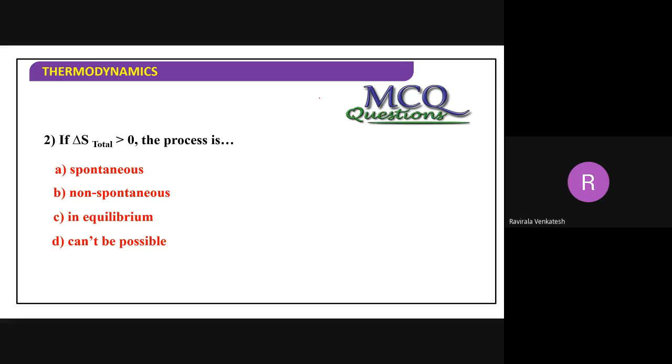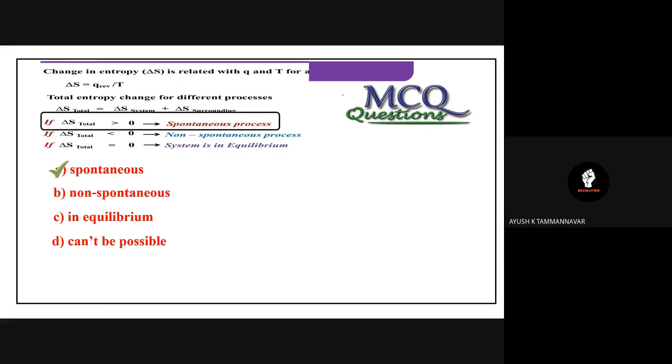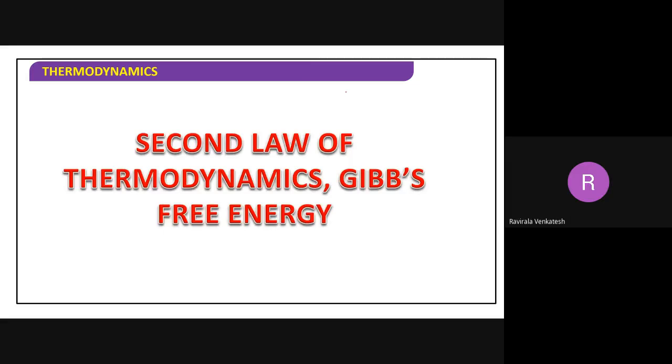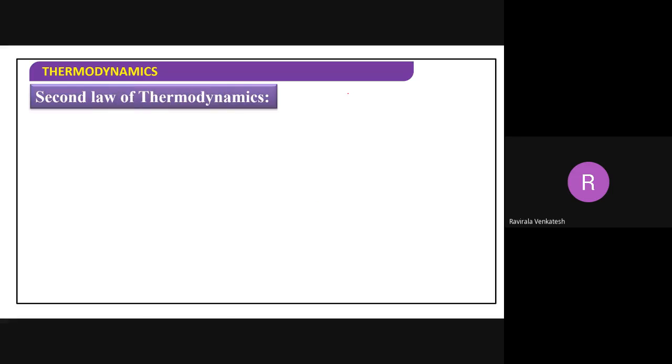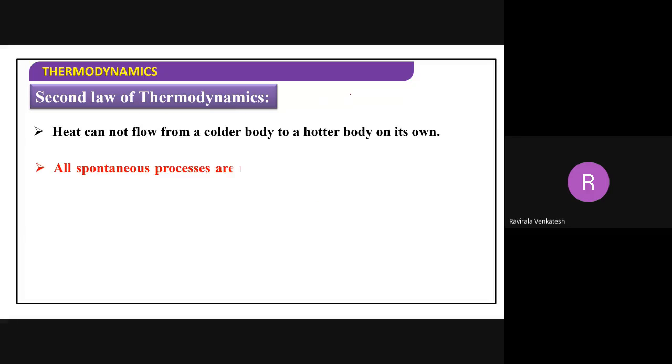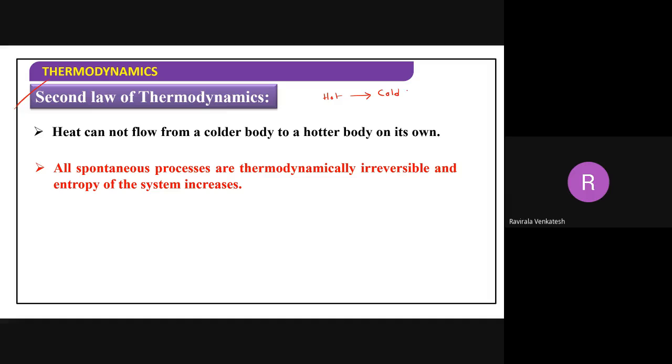For this one, what will be the answer? Equilibrium. Spontaneous. Next we'll see the second law of thermodynamics, then we'll see the Gibbs energy also. What is the second law of thermodynamics? First law we already discussed: energy is neither created nor destroyed, it can transform from one form to another. Second law: heat cannot flow from colder body to hotter body on its own. On its own, heat will flow from hot to cold. This generally happens.